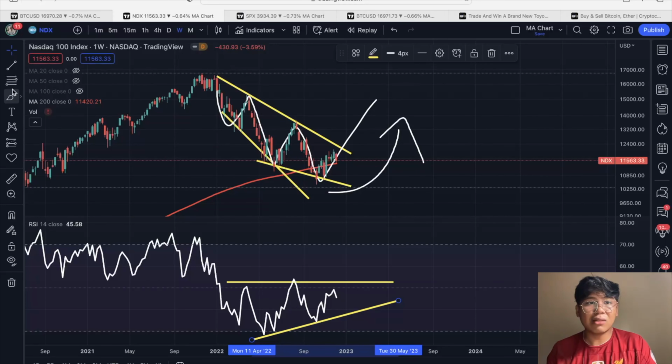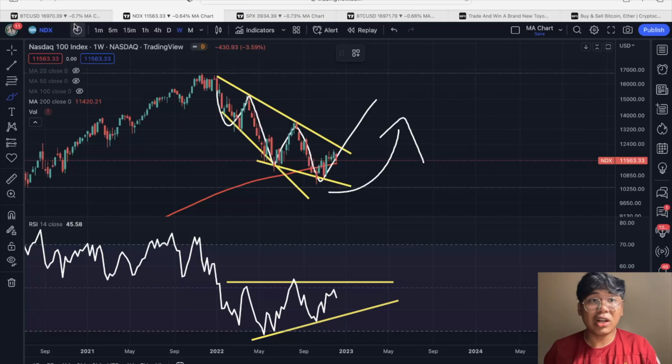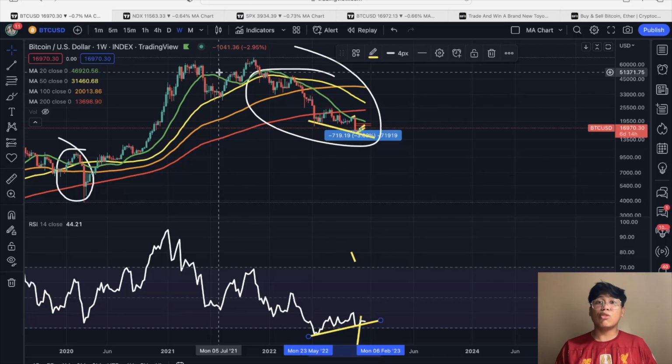Because if you're going to see that massive breakout, then that is the massive boom that we are going to expect for the whole market, not only for the traditional market, but as well as kay Bitcoin. That is what we are going to monitor for this next massive move dito kay Bitcoin.